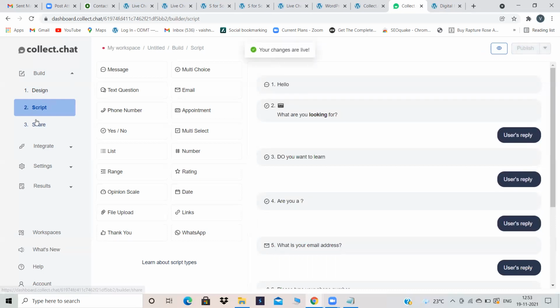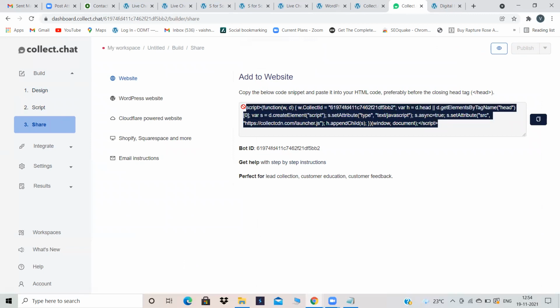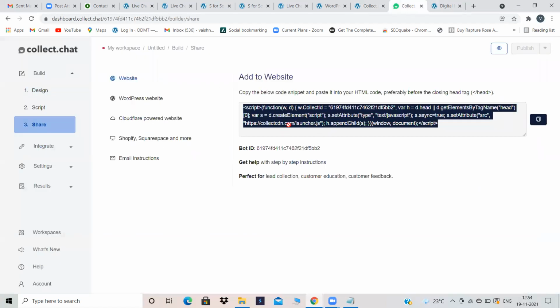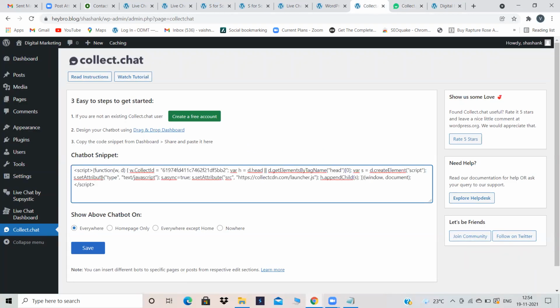Now the most important step over here is you can design it by yourself. You can create the script by yourself. I have created the script also. Now go to the third option, which is share. Here one code will appear to you. You have to copy this complete code, and here you can see chatbot snippet. When you click on this collect.chat, you have created a free account. Then you clicked on create a free account and you have entered into these options. Just copy this code and come back over here and paste that code over here.